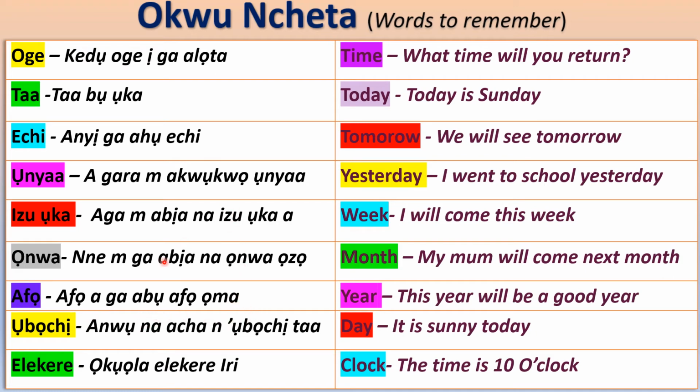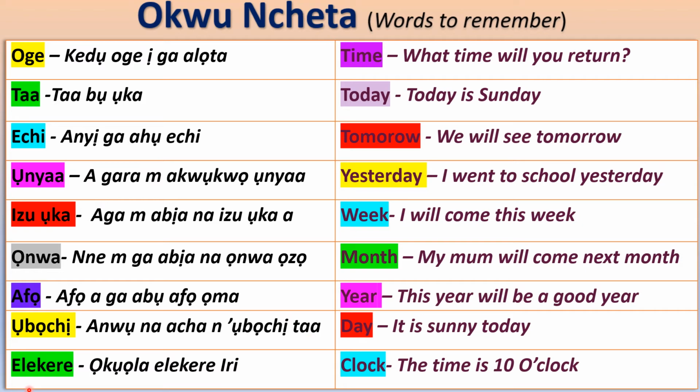So we'll go to the next item, which is ụbọchị. Ụbọchị bụ day. So it is sunny today means anwụ na-acha n'ụbọchị taa. So taa, remember we said, is today. So taa bụ today. So we said anwụ na-acha n'ụbọchị taa. So it means it is sunny today.